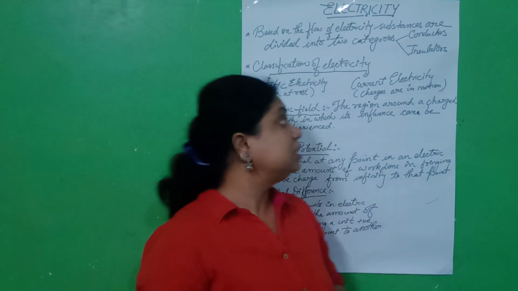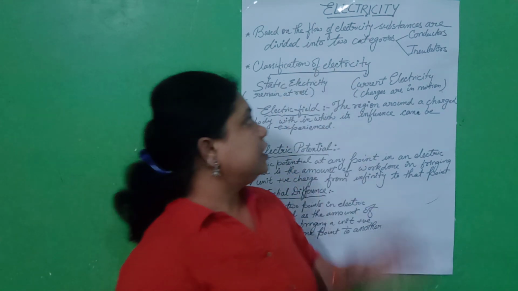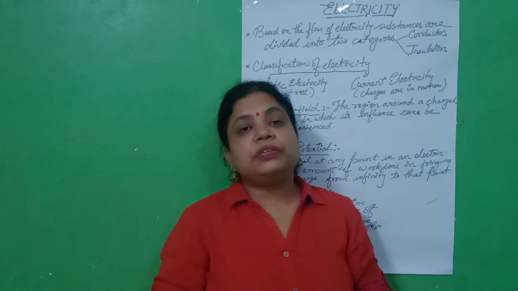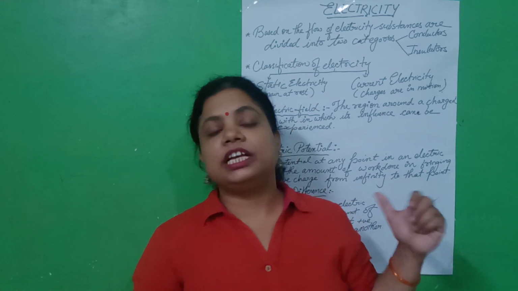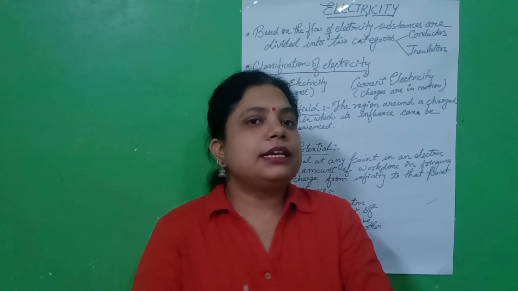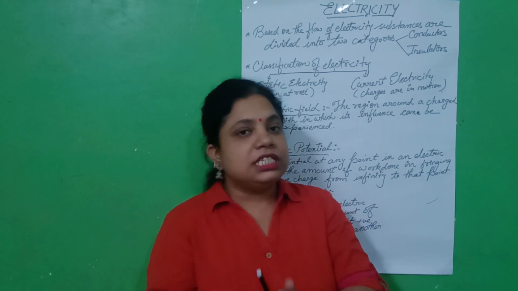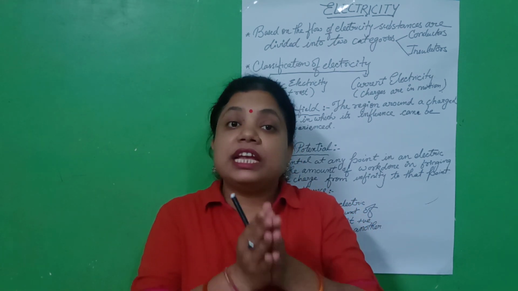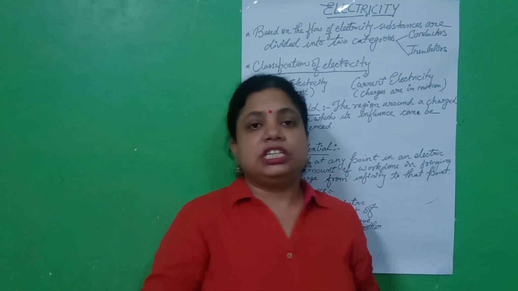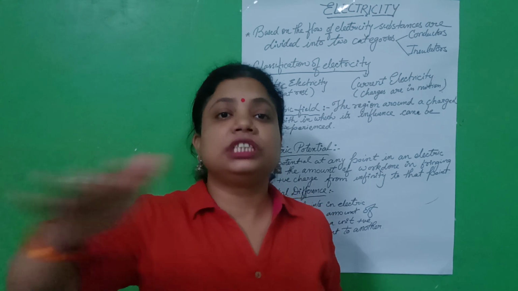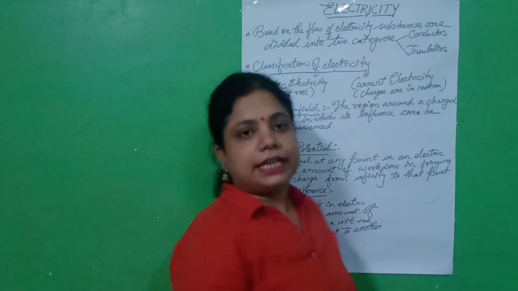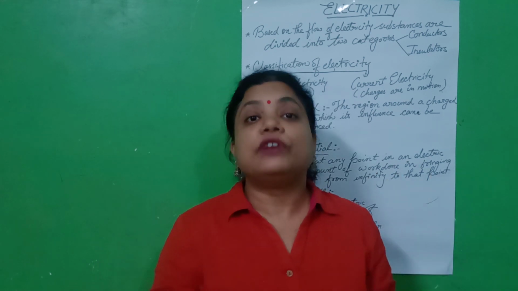Okay. Now the next thing is students, classification of electricity. These are categorized into two groups. One is static electricity and second is current electricity. In static electricity students, the charges remain at rest. Fine. And current electricity means that the charges are in motion. They are in continuous motion. That's why we say it is current electricity which we use in our homes.